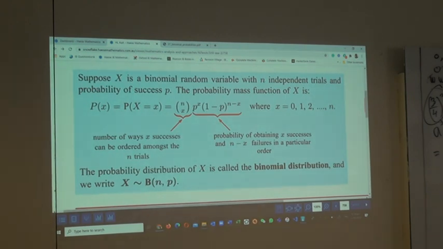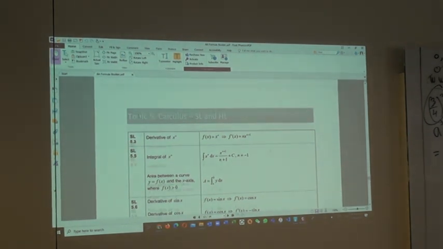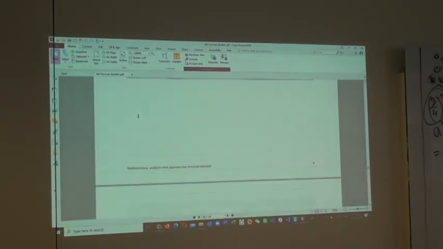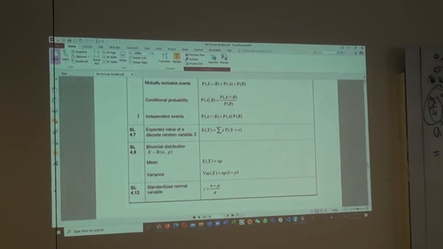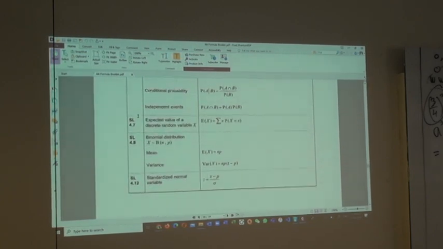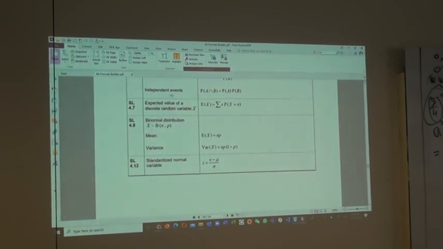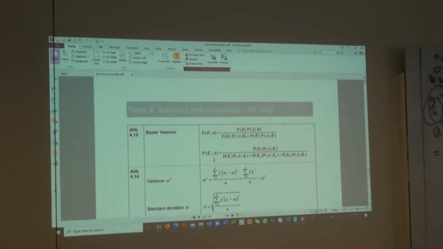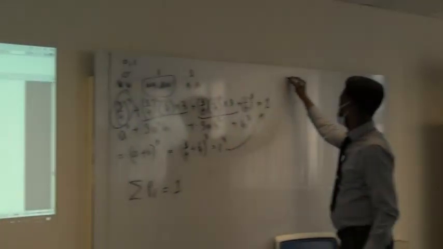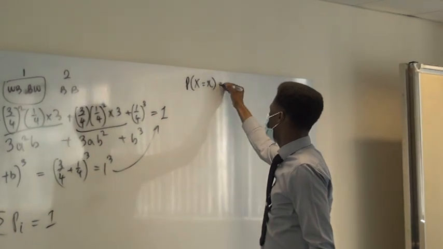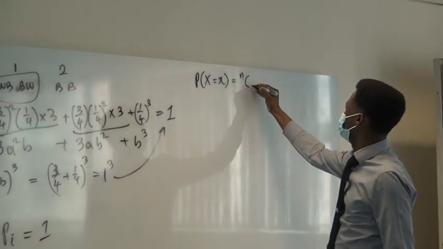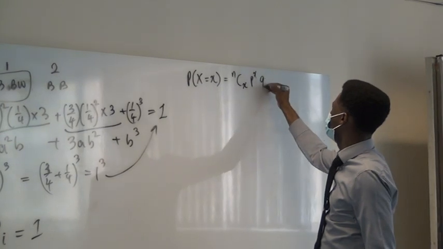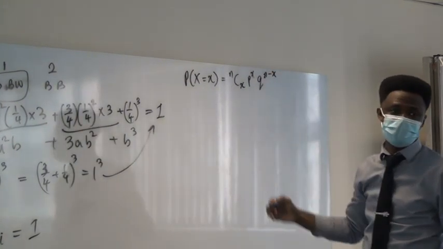Okay, let's see what our formula booklet looks like, so that you are used to it from the classroom. They didn't put the probability formula. They just put the mean and variance of the binomial distribution. So you're on your own basically. Well, it's not a difficult thing. Just know that there are P and Q. I prefer this. This is how I learn. The probability that X is equal to x is simply n combination x, P raised to power x, Q raised to power n minus x. I prefer this.